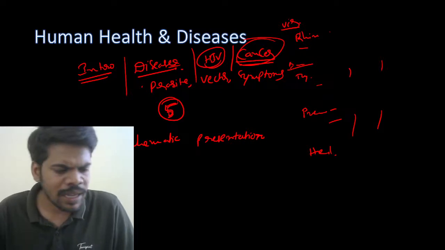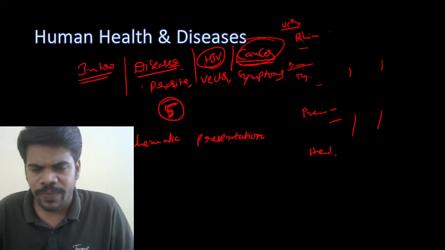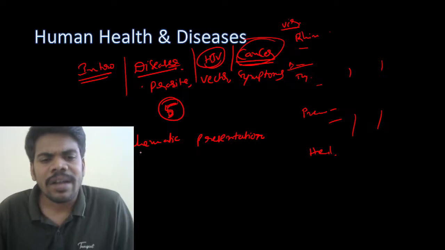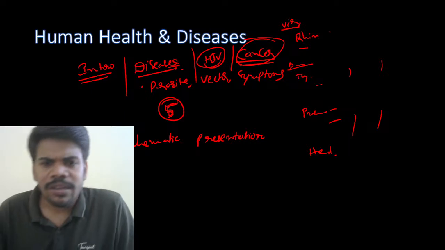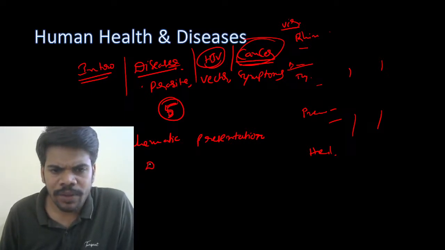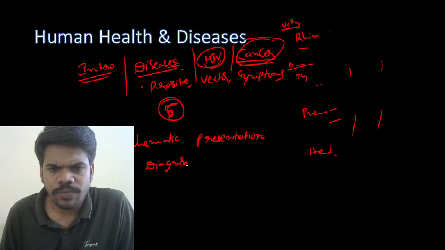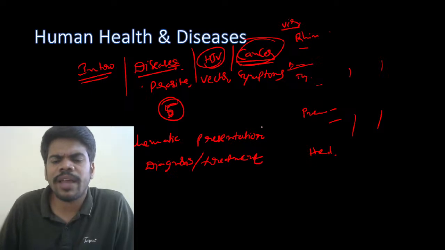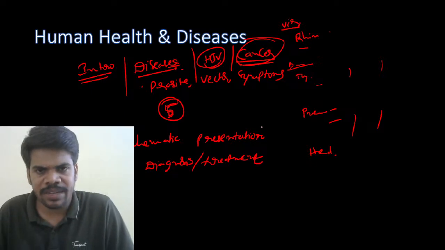And there is another thing related to cancer, that is cancer diagnosis and treatment. Cancer diagnosis and treatment is very important. Previously they asked for this treatment and diagnosis several times.